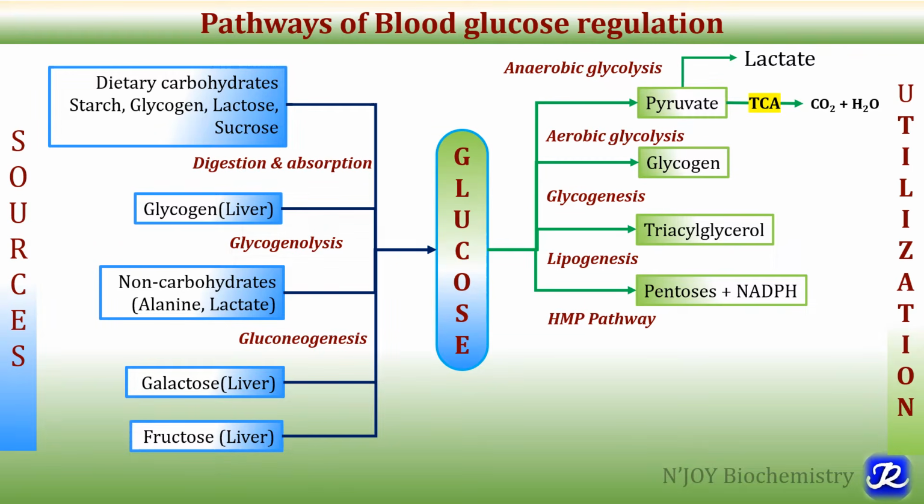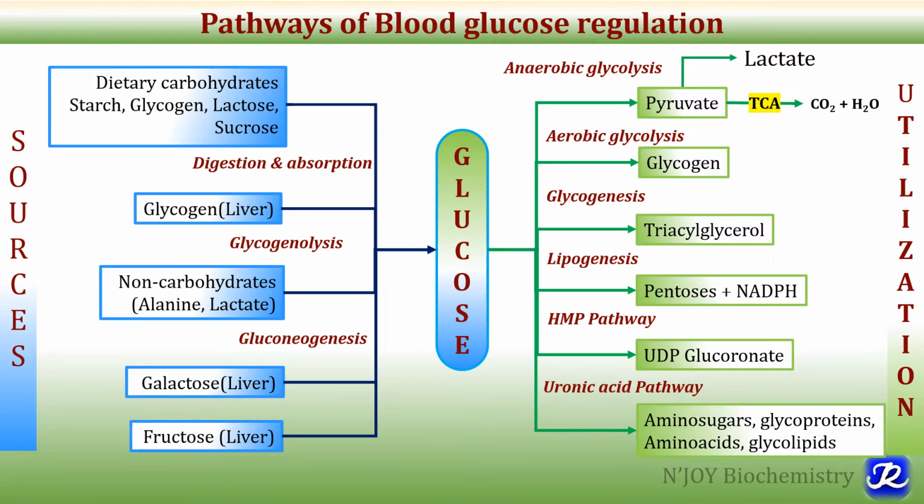Glucose can enter the HMP pathway, and this HMP pathway is meant for synthesis of pentoses and NADPH. Another fate is the uronic acid pathway, in which UDP glucuronate and pentose sugars are formed. And glucose is also utilized for synthesis of amino sugars, glycoproteins, amino acids and glycolipids. So the blood glucose level is dependent on the balance between these pathways that cause entry of glucose in the blood and the pathways that cause removal of glucose from the blood.